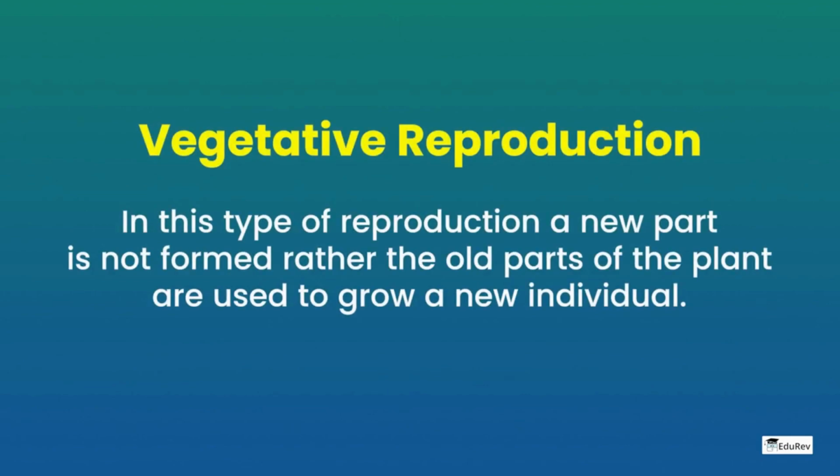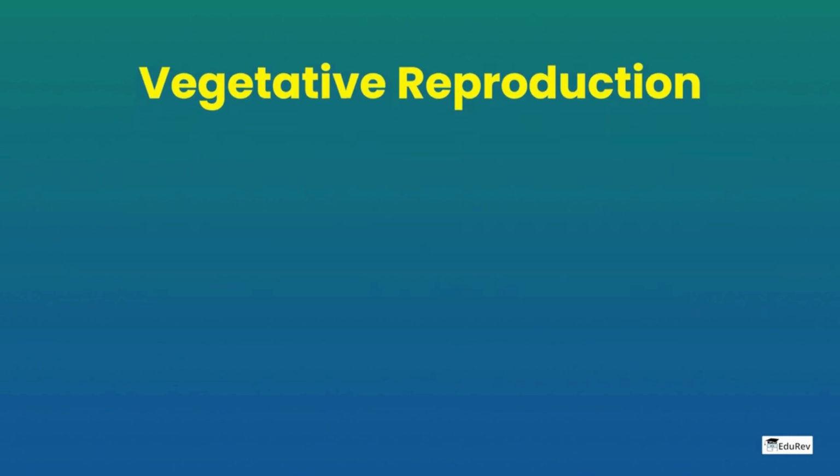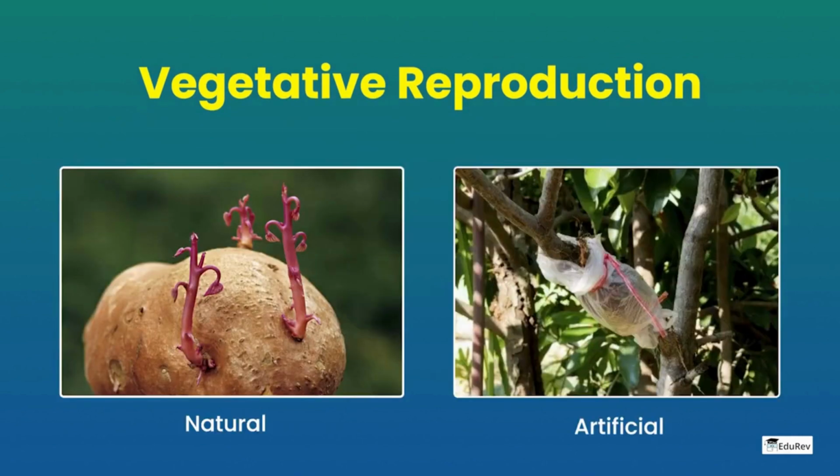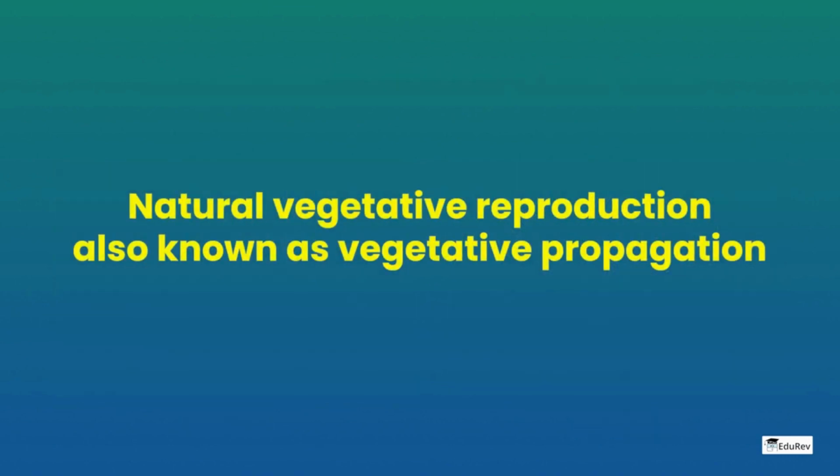Vegetative reproduction. In this type of reproduction, a new part is not formed, rather an old part of the plant is used to grow a new individual. It is of two types, natural and artificial. Natural vegetative reproduction is also known as vegetative propagation.